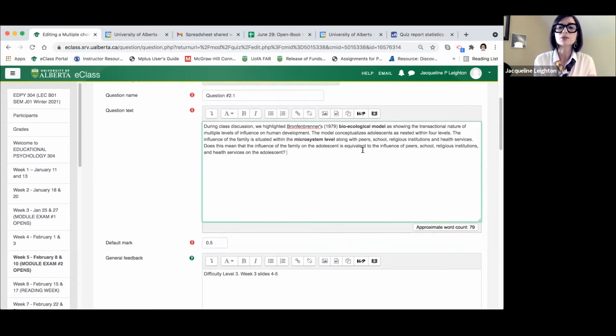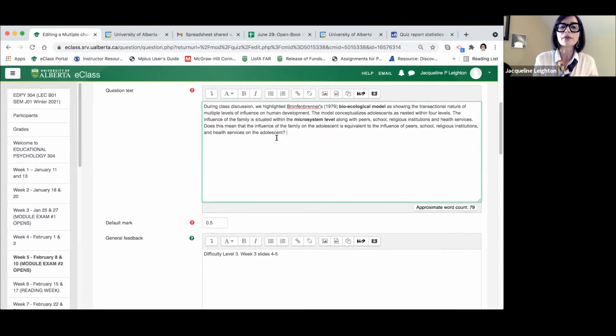During class discussion, we highlighted Bronfenbrenner's bioecological model as showing the transactional nature of multiple levels of influence on human development. The model conceptualizes adolescence as nested within 4 levels, and so on. Then we get to the point in the question that the student is supposed to answer: does this mean that the influence of the family on the adolescent is equivalent to the influence of peers, school, religious institutions, and health services on the adolescent?